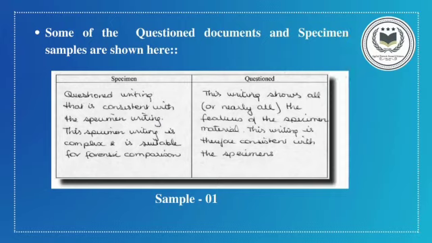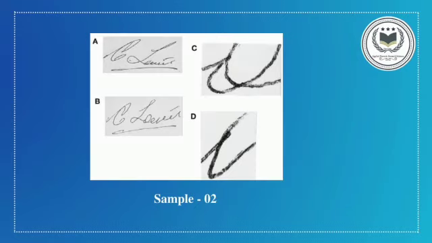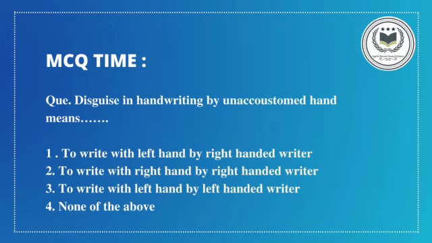Some of the questioned documents and specimen samples are shown here. In sample number 1, a questioned document's writing is compared with the specimen sample of a suspicious person. In sample number 2, a single signature whose authenticity is questioned is compared with different samples of the suspicious person. As you all know, we have come to the end of this video.